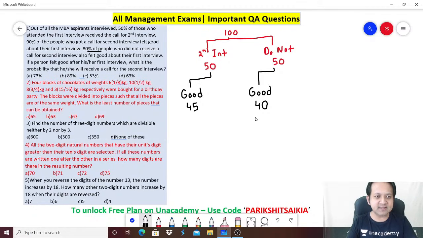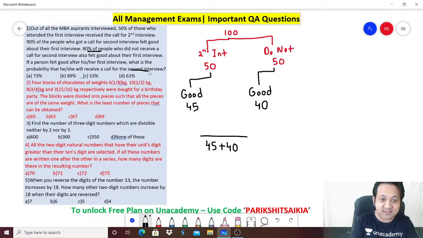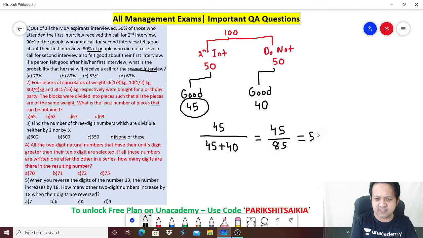The question is, if a person felt good after the first interview, what is the probability that she will get a call for the second interview? Remember, the person feels good. So how many people are feeling good after the first interview? 45 plus 40. You need to check for the probability that a person gets the call for the second interview among the people who are feeling good. So how many people are feeling good and also getting a call for the second interview? 45. So 45 divided by how much? 85. It is just over 50%, so your answer is 53%. Got it?